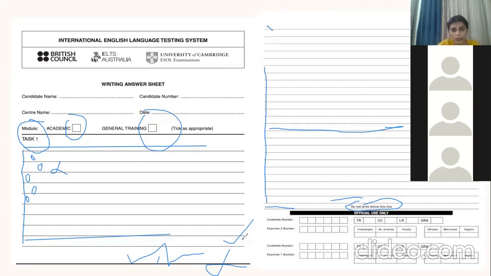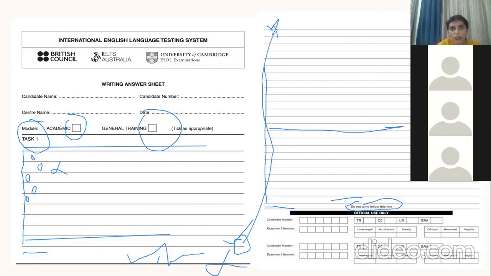Ma'am, what is academic and general training? Okay, I'll tell you that. And even if you've reached over here and you feel that one word is left, please move on to the next page. You don't have to write this one word over here. Don't do that. You have to move on to the next page.